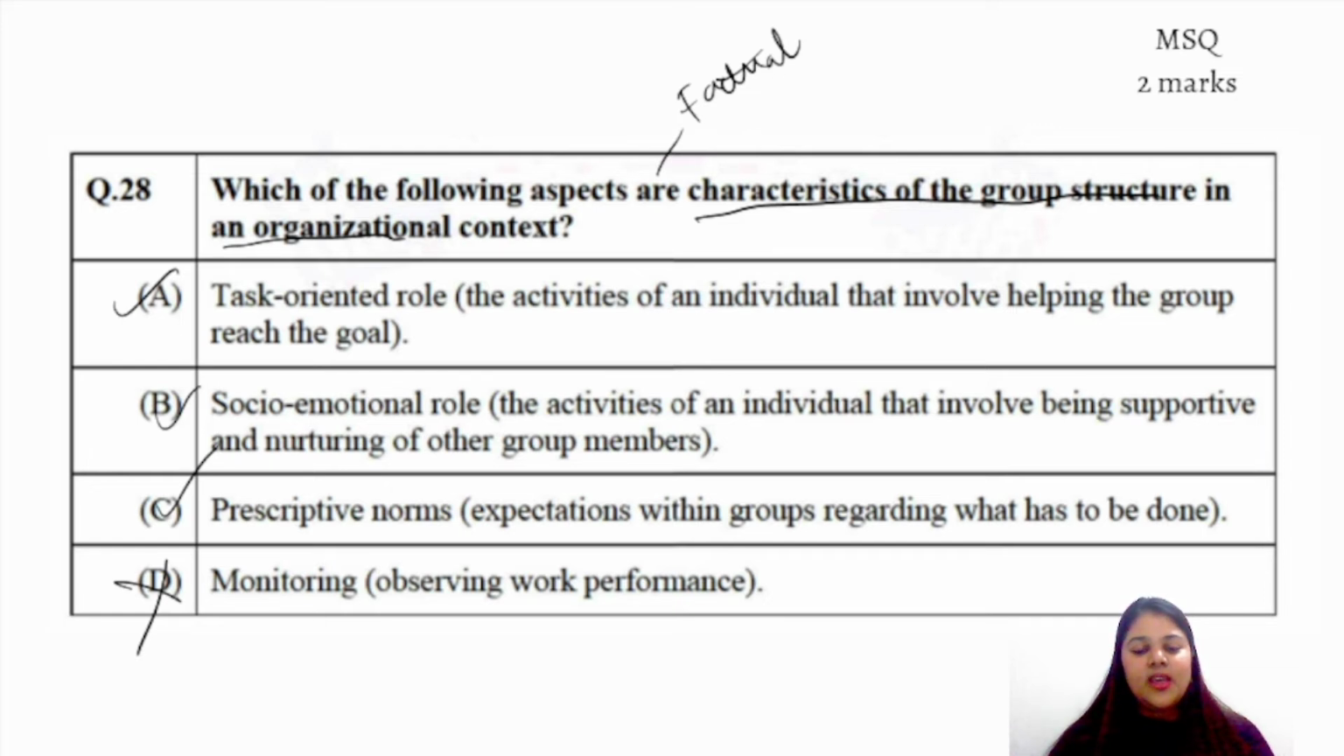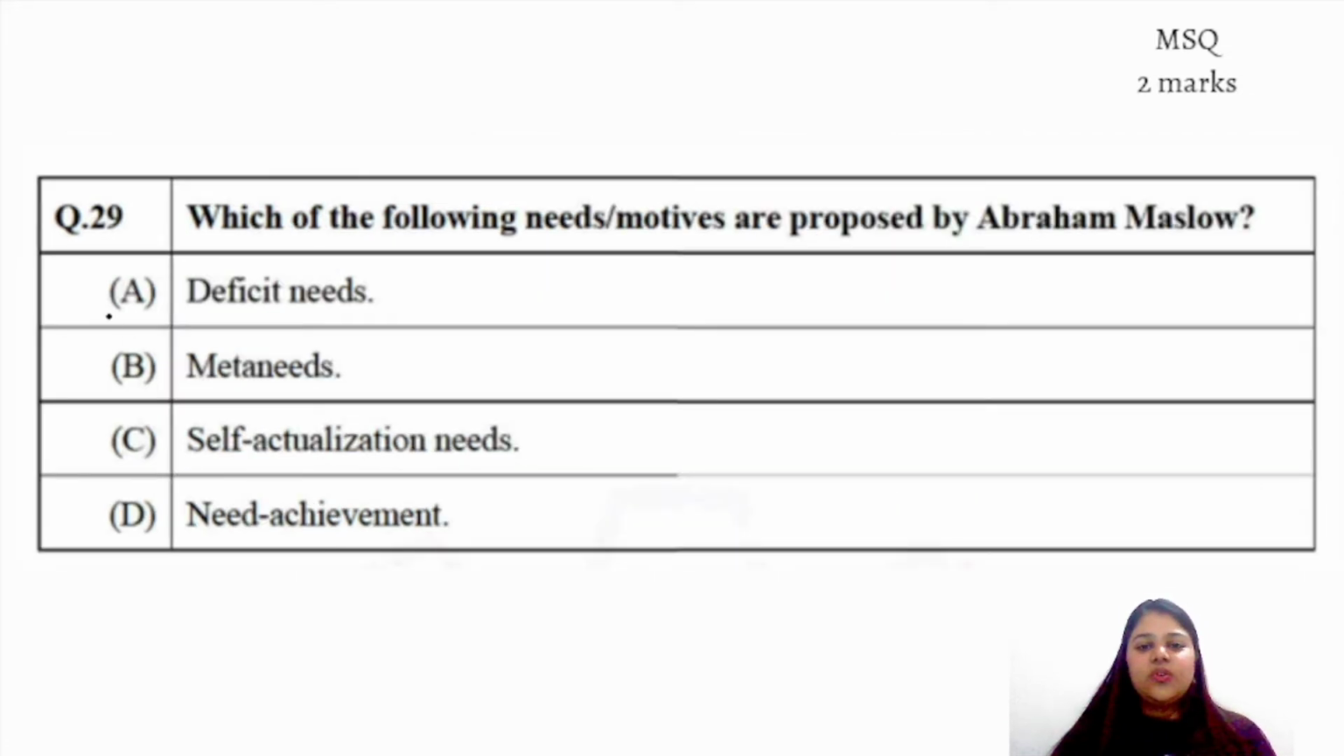Okay. Moving on to the next question. So deficit needs. Yes, we know that initially Abraham Maslow just gave the 5 needs that he wanted to give, right? Physiological, belonging, everything. But later on, that particular model was expanded,